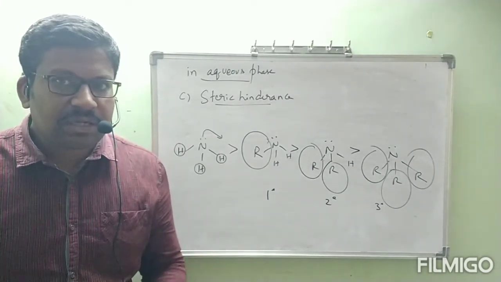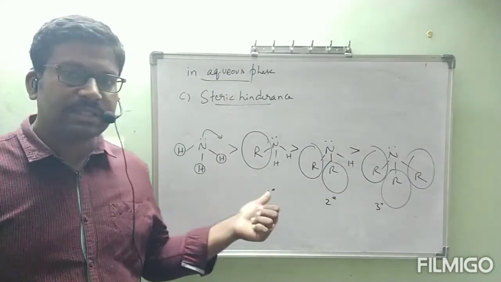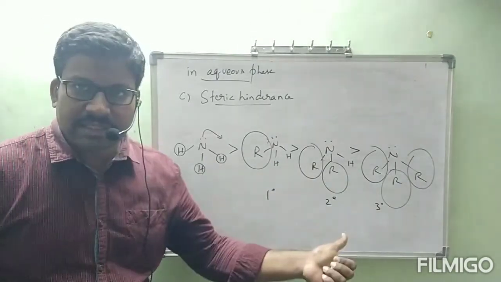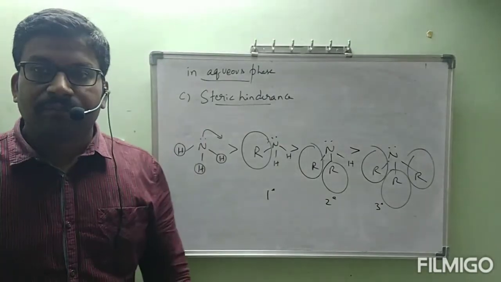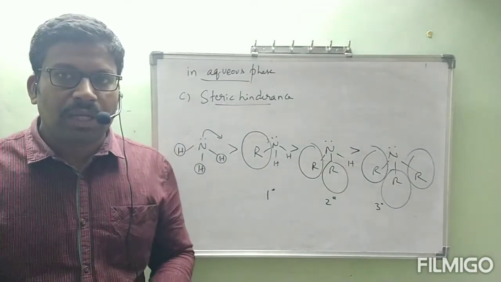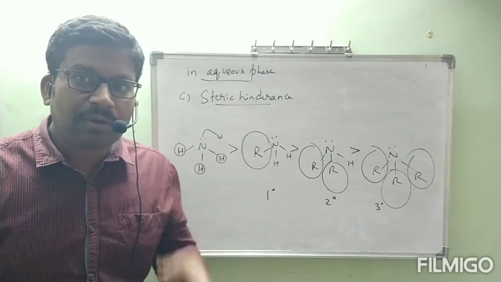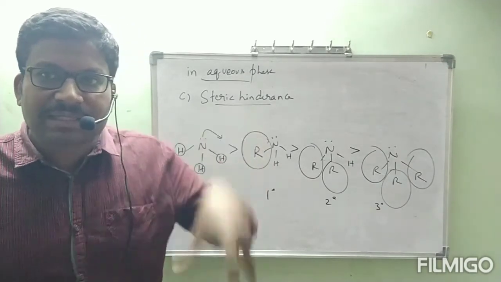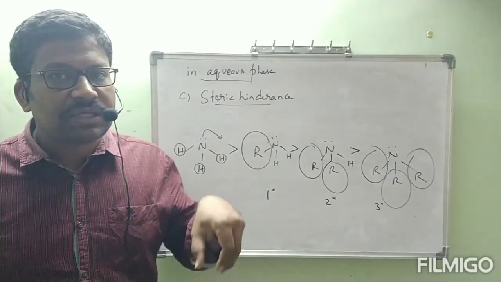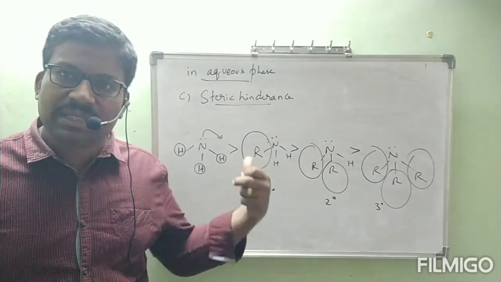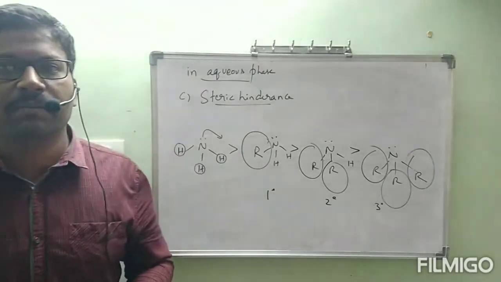According to steric hindrance, what is the order? Ammonia is more basic than primary. Primary is more basic than secondary. Secondary is more basic than tertiary. Okay, this is about the three factors now. If you want to compare ammonia versus primary, secondary and tertiary, we have to apply all these three factors. Then only we will get one conclusion, because in water the solvation effect plays an important role, as well as steric hindrance.